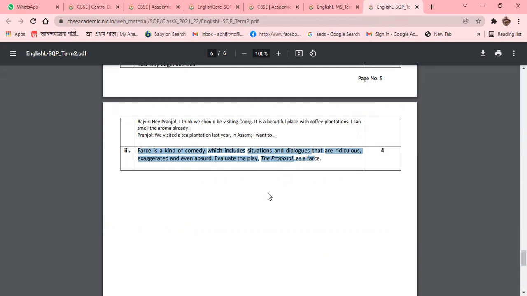More things will be there on the basis of the situation and the dialogues. On the basis of the situation, the dialogue and the character, how are you going to term The Proposal a farce? So evaluate, very important. Please stress upon this line: how you are going to evaluate the play, The Proposal, as a farce. This is the class 10 question paper that I have told you.